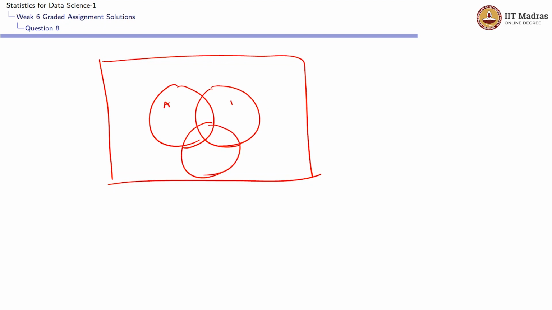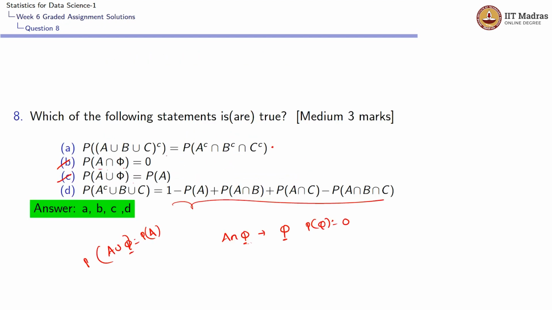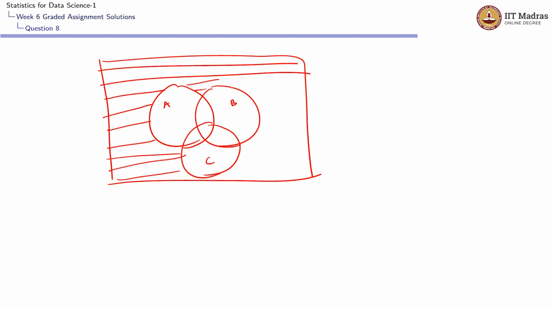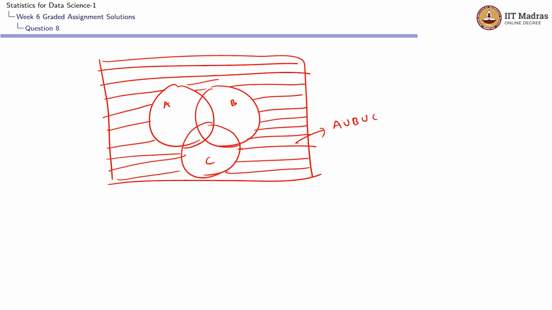This is A, this is B, this is C. A union B union C whole complement would be this particular area: the area of the entire big rectangle without including the area of these three circles A, B, C. These are the elements, or area, for A union B union C whole complement.